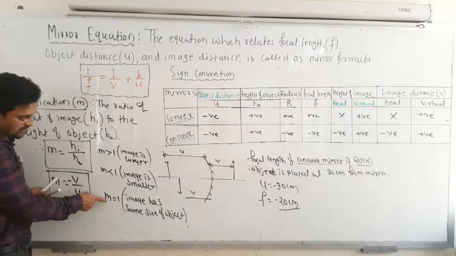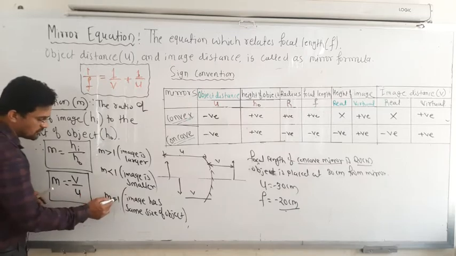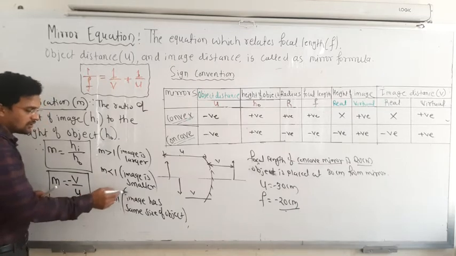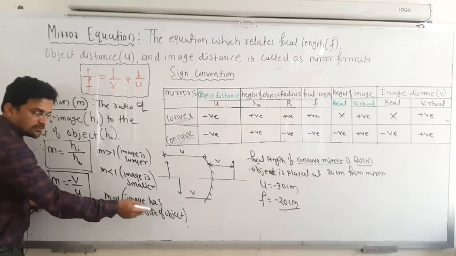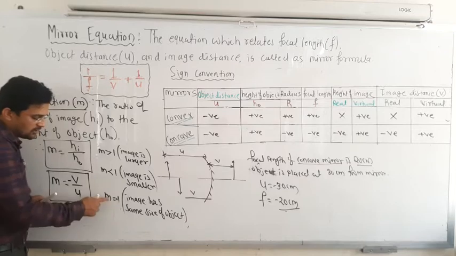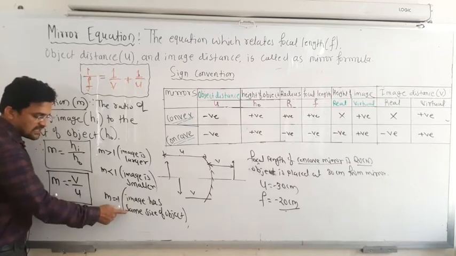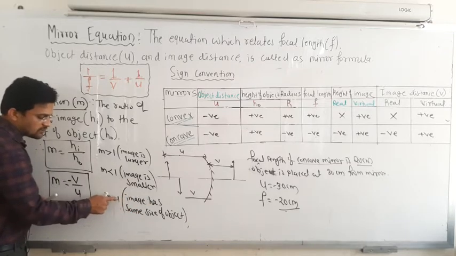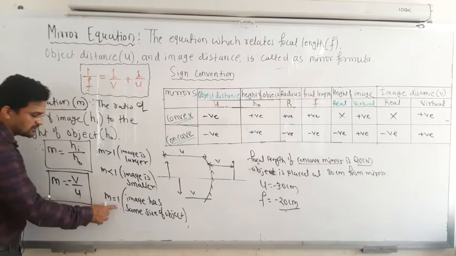Okay. So whenever M is equal to 1, if it is plus 1, that means the image has the same size as the object, but the image is virtual. If it is negative, that means the image size is the same as the object, but the image is a real image.